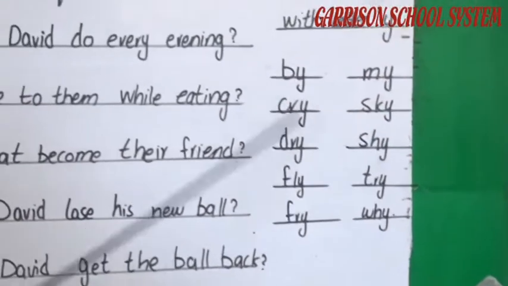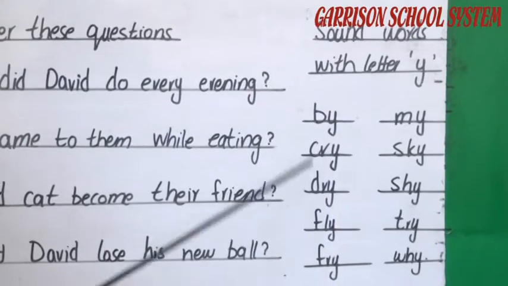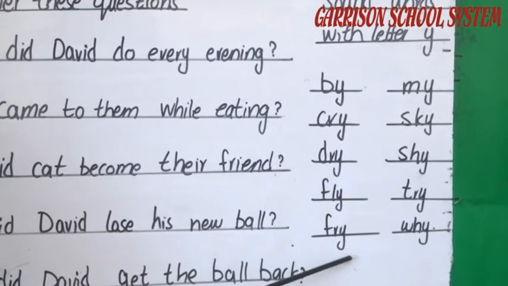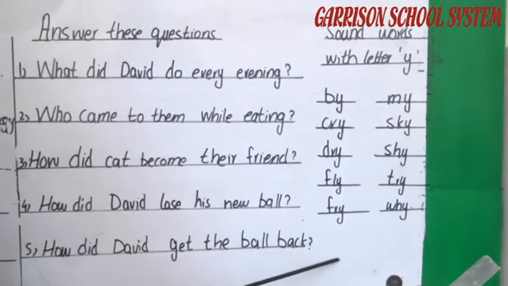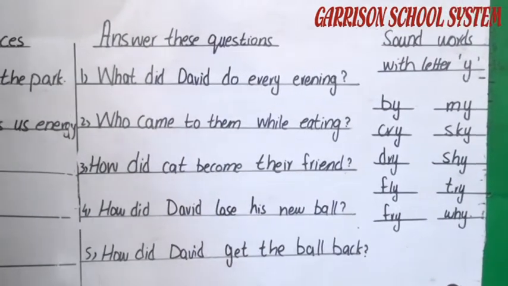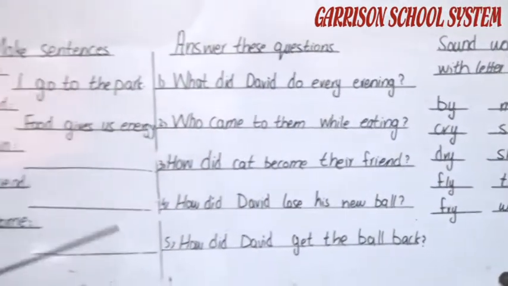These are all the sound words. As you notice, these all have the same letter Y, but it gives the long I sound. Now these are all about your notebook task and you have to complete these tasks under the guidance of your tutors and the parents also.